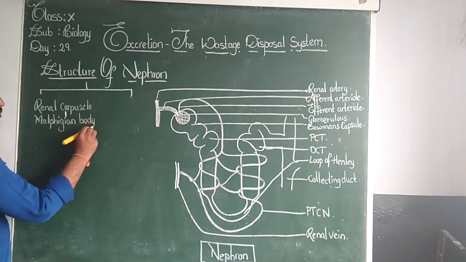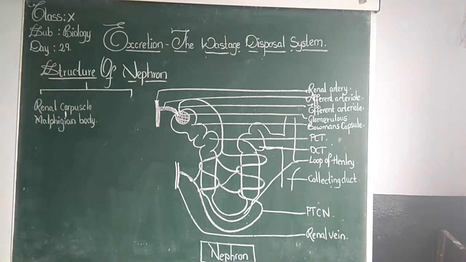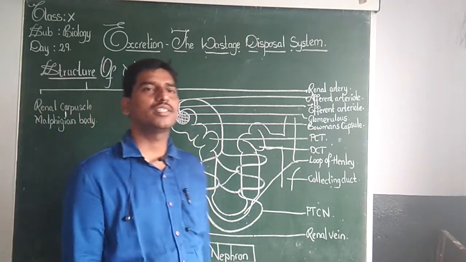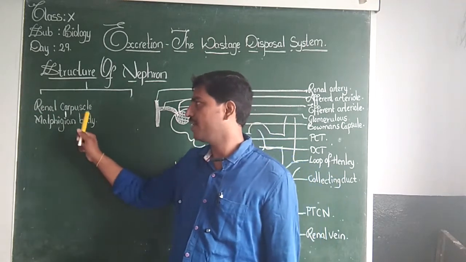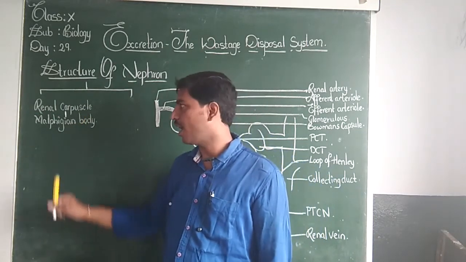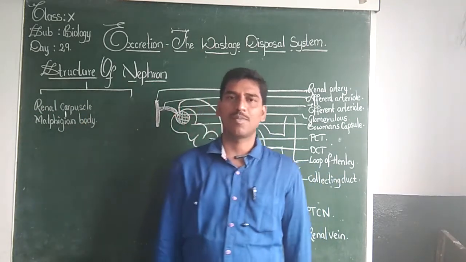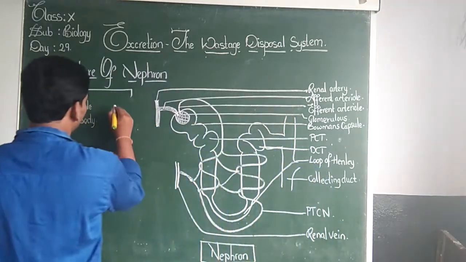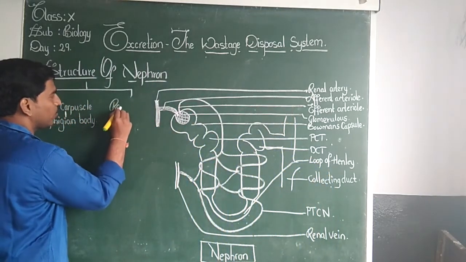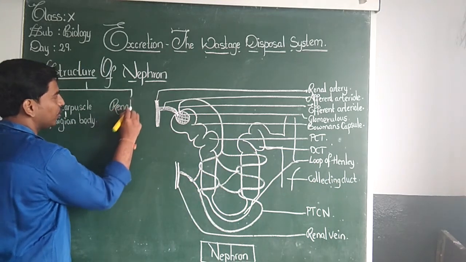So this nephron consists of two main parts. The first part is the renal corpuscle, or otherwise the Malpighian body, and the second part is the renal tubule.